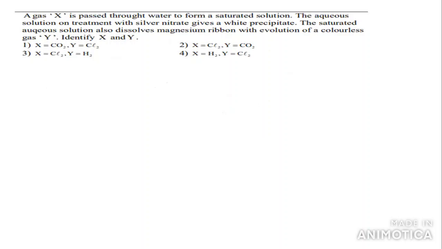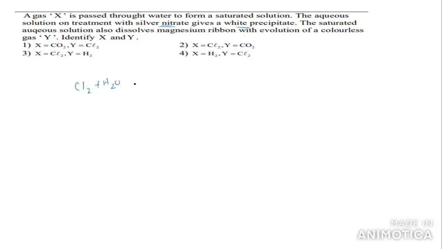Next, X is passed through water to form a saturated solution. The aqueous solution on treatment with silver nitrate gives a white precipitate. The saturated aqueous solution also dissolves magnesium ribbon with evolution of a colorless gas Y. Identify X and Y in this solution. So generally, if the compound forms a white precipitate with silver nitrate, it means chloride will be there. So I want to take a gas, and for example I am taking chlorine.